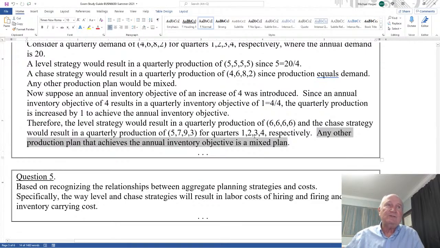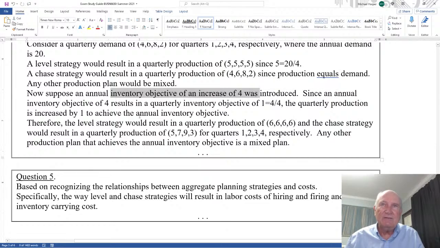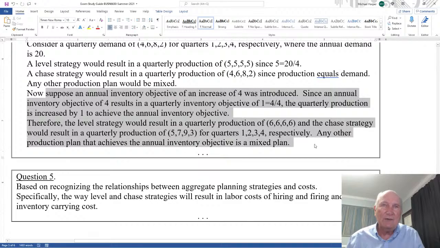So for this question, I will ask you something down in here. One of these. I'll give you an inventory objective. I'll say, is it level or chase? If it is level or chase, then it's going to be one of these for this problem. So I will give you one down here.